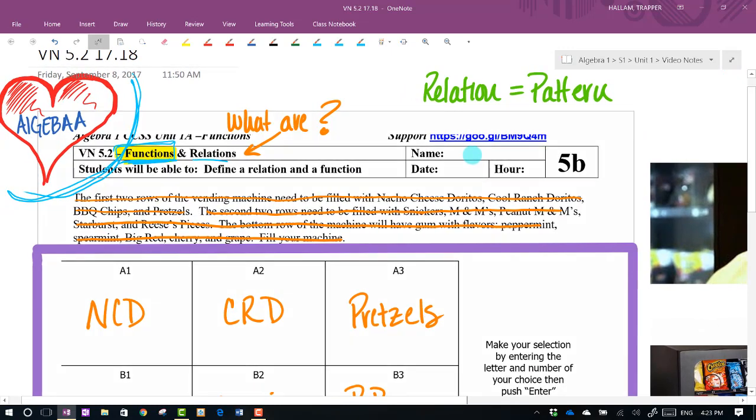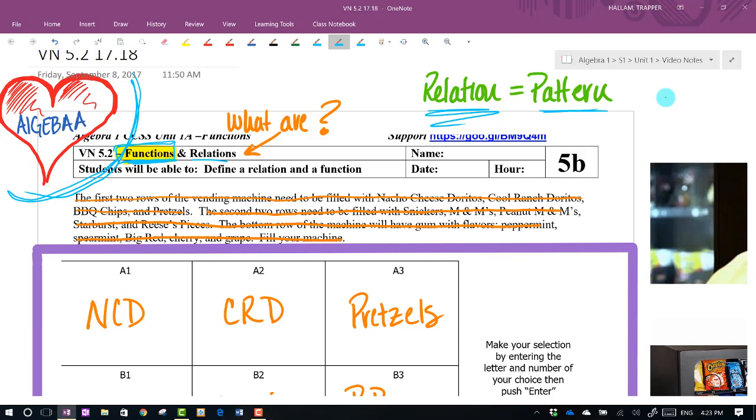So to understand a function, let's talk about a relation. Not a relationship, not like a friend relationship. Hey, I got a buddy, it's my friend. Not quite like that. A relation for us, simply said, is a pattern. A pattern of something that occurs, something we can count on, something that doesn't occur, but some form of a pattern is what we're looking at.